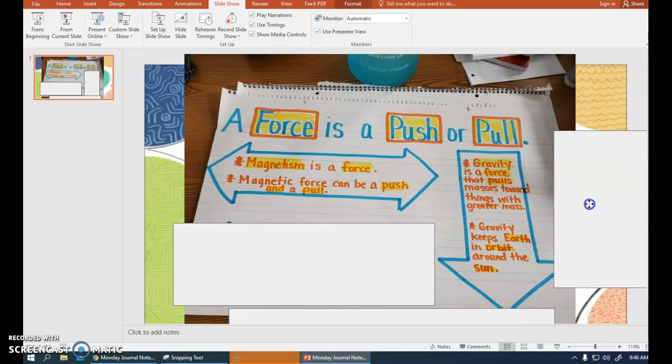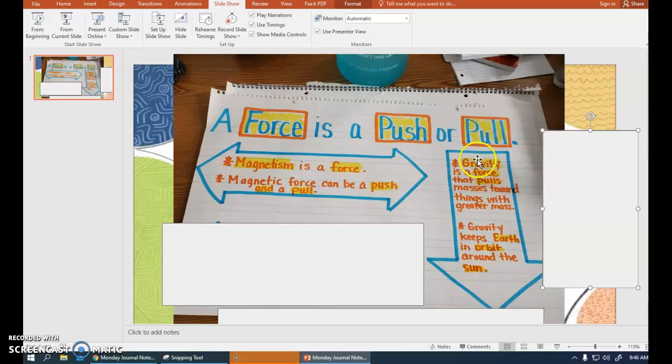The second type of force we're going to talk about, I want you to put in your journal, is gravity. And I wrote, gravity is a force that pulls masses towards things with greater mass. All right, so like us towards our planet. The planet has a greater mass, so we're being pulled to it. Gravity keeps Earth in orbit around the sun. So same thing. Earth has a smaller mass, has less mass than the sun, so the sun is pulling the Earth towards it, keeping it in orbit.